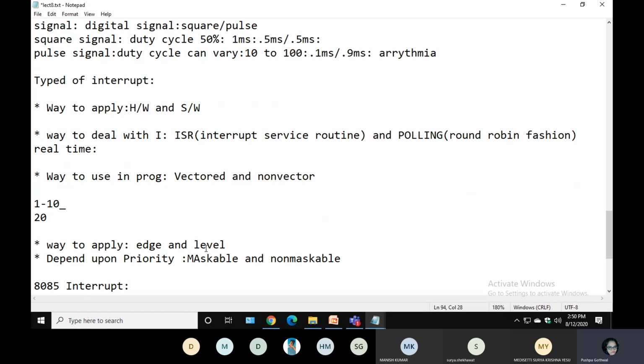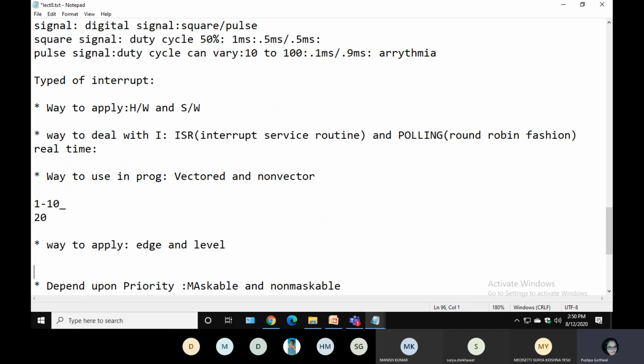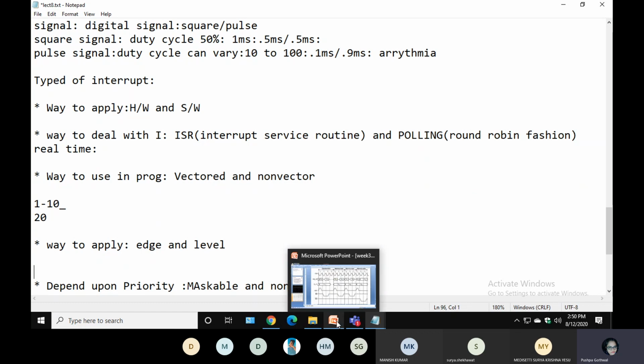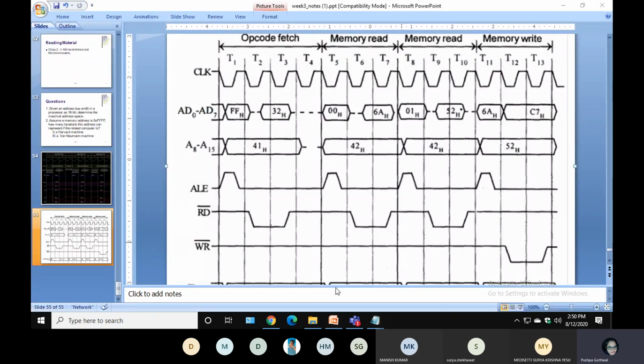Way to apply means on what part? Assume if you have... okay, fine. Can you see this square wave? Can you see this PPT? Is it visible? Yes, ma'am.